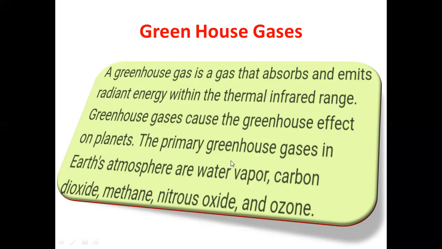The primary greenhouse gases in Earth's atmosphere are water vapors, carbon dioxide, methane, nitrous oxide, and ozone. These are the greenhouse gases which absorb infrared radiation, and they do not allow the release of infrared radiation into the atmosphere. As they absorb those infrared radiation, this increases the temperature of the earth.